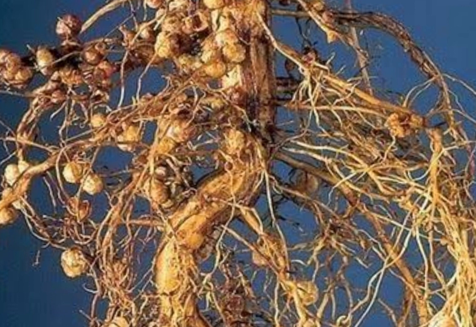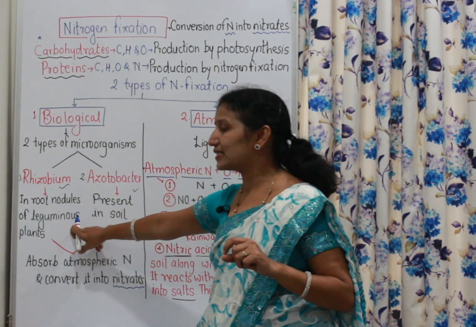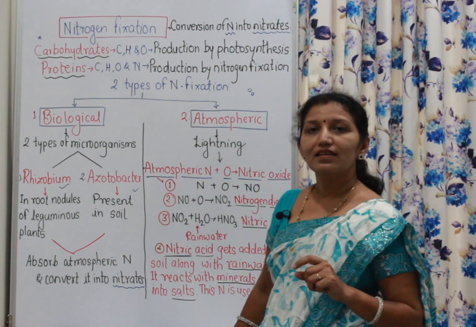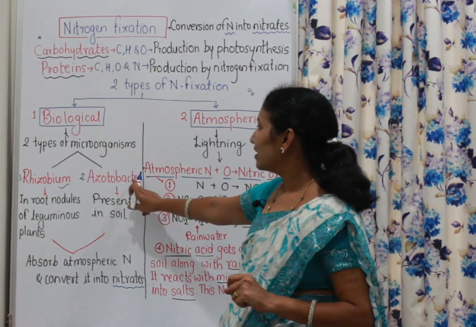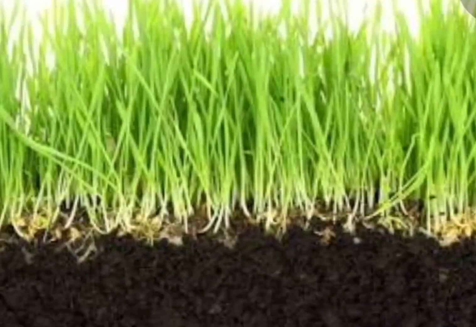There are round shaped nodules at the roots of those plants, and these root nodules contain the rhizobium bacteria. And azotobacter, where is it present? This bacteria is present in soil.